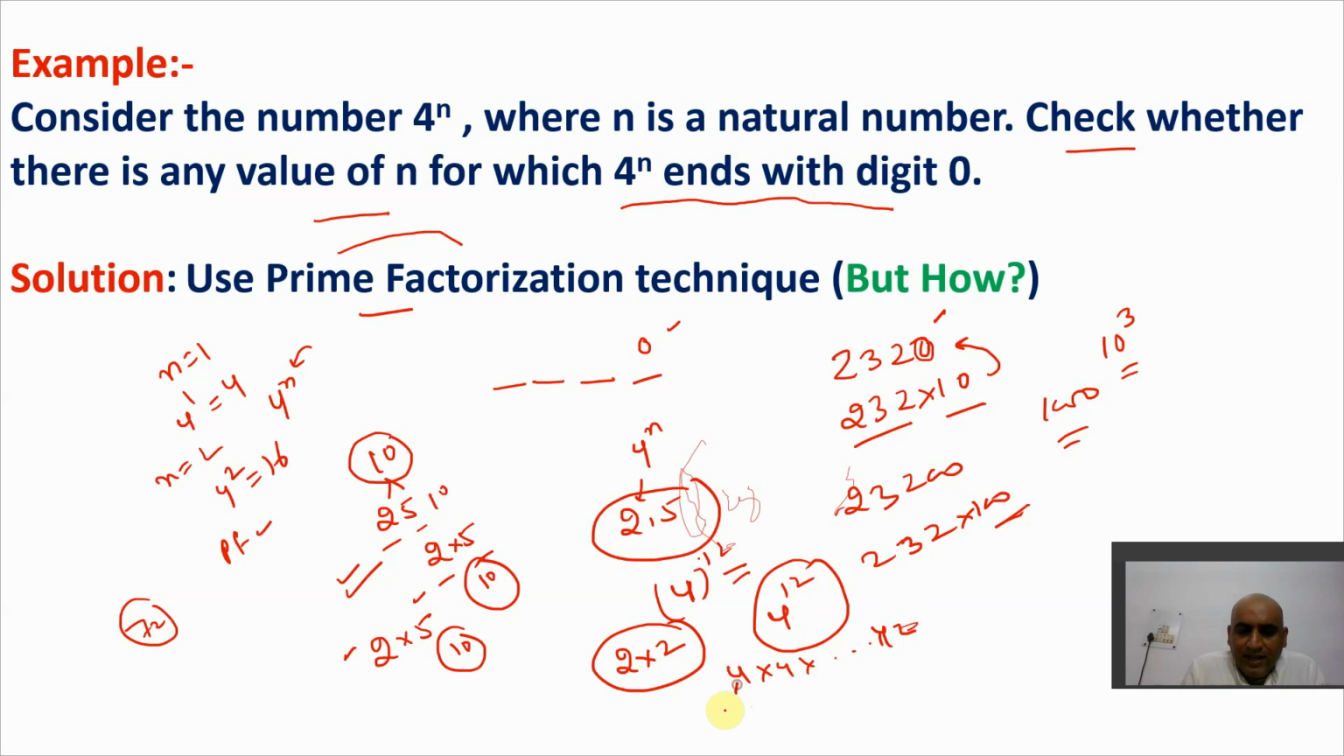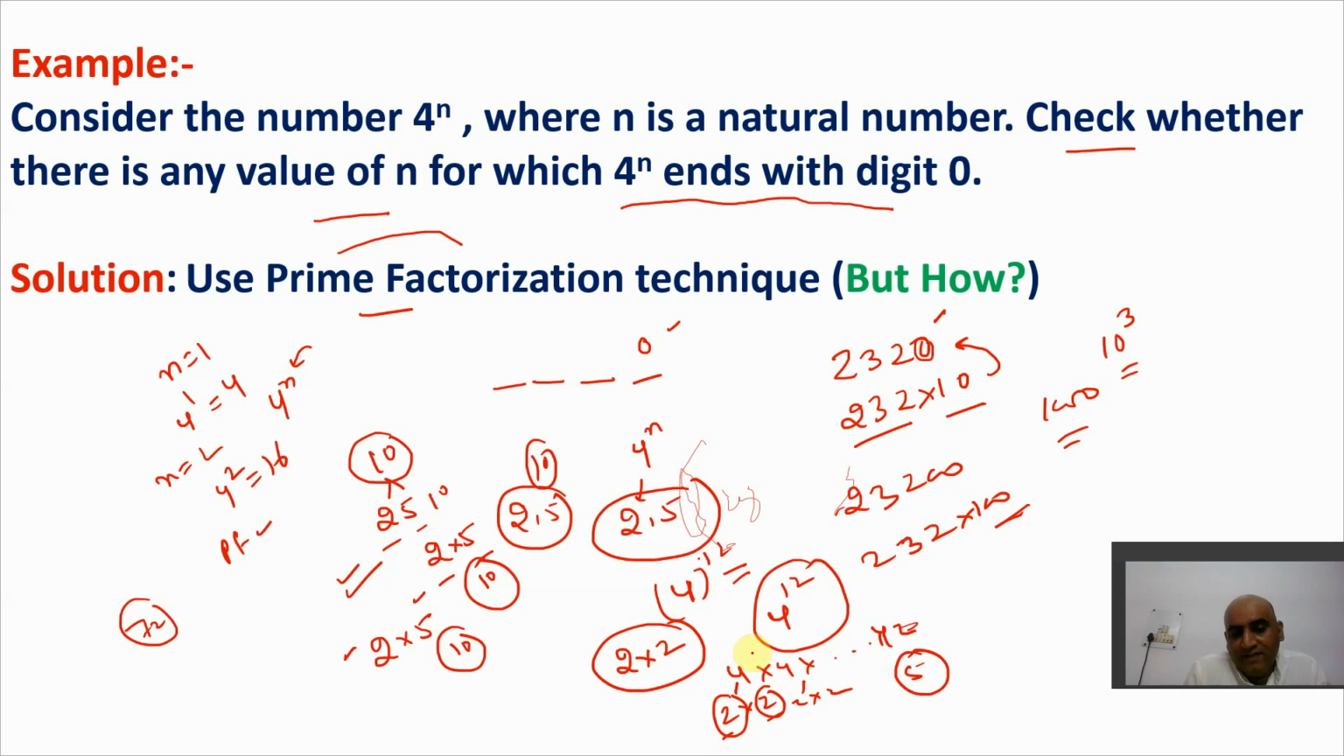Now I can break every 4 into 2 into 2. So at every 4, I'll get 2 as a factor. But I am never getting 5 as a factor. And to make it a 10, I need 2 and 5 both. But I'm only getting 2 here. I'm not getting 5 here.